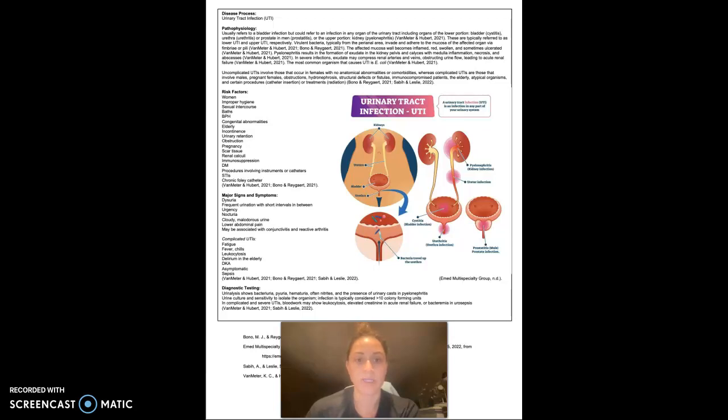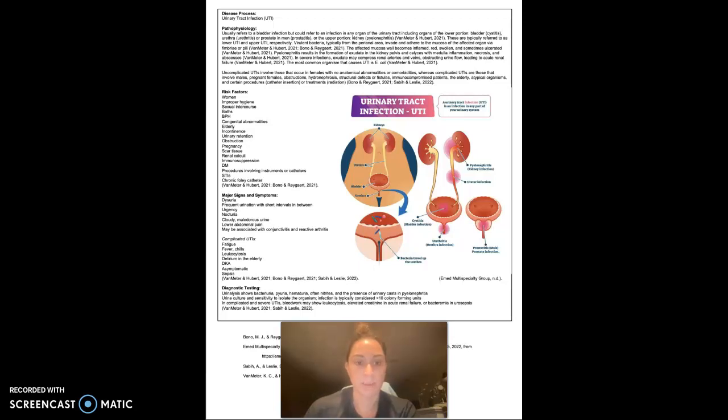Women are more at risk of UTI due to the proximity of the urethra to the anus. Improper hygiene: women who wipe back to front are more likely to get a UTI. Sexual intercourse, baths: these activities cause irritation to the urinary structures, particularly the urethra.